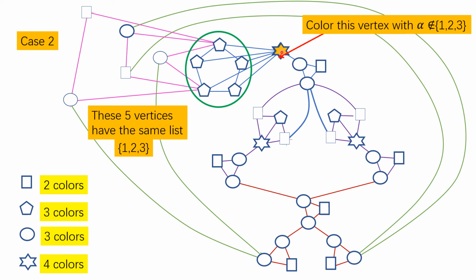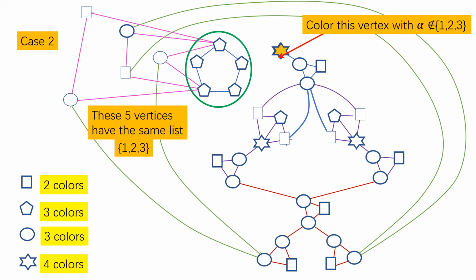Now, after I color this vertex with alpha, this edge puts no restriction on the coloring of this vertex because the color alpha is not in the list of this vertex. So I can ignore that edge, right? Similarly, I can ignore these edges, right?